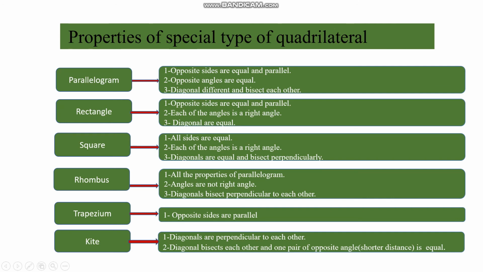The third one is square. All sides are equal. Each of the angles is a right angle. Diagonals are equal and bisect perpendicularly. Fourth one, rhombus. All the properties of a parallelogram. Angles are not right angles. Diagonals bisect perpendicular to each other.